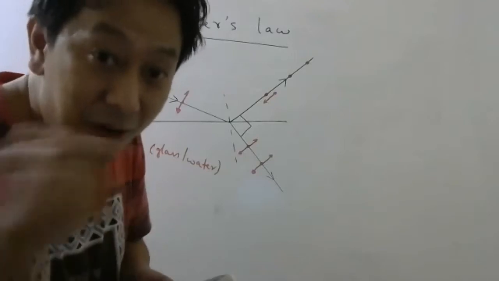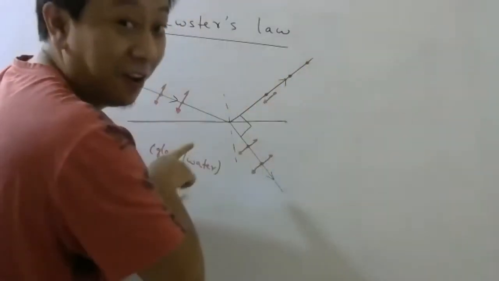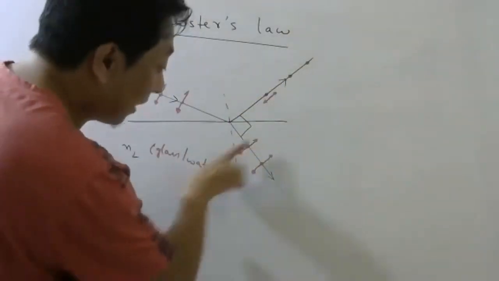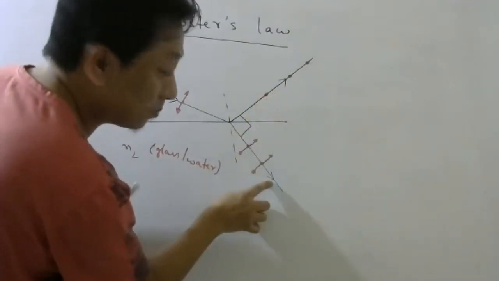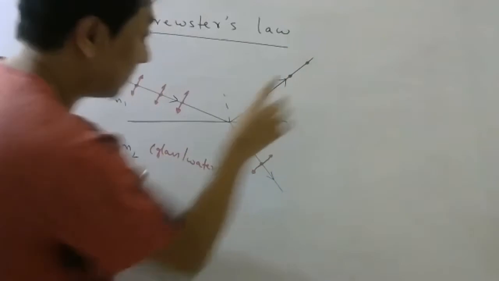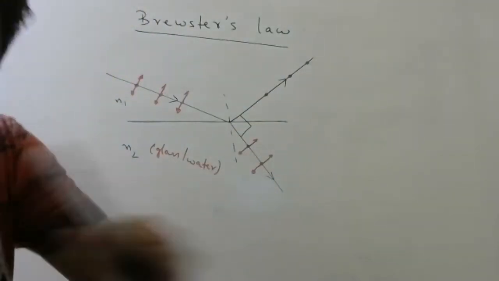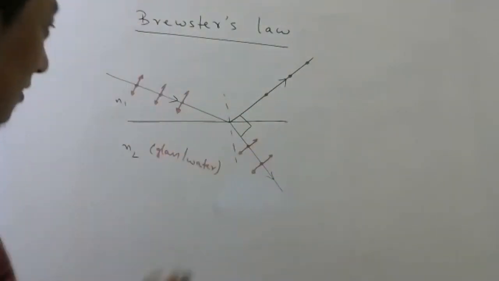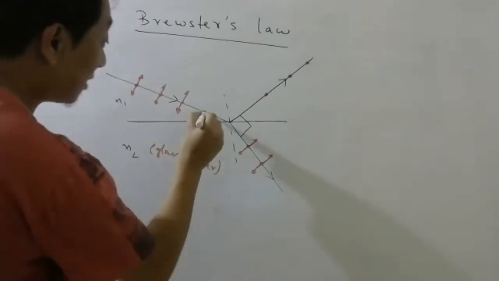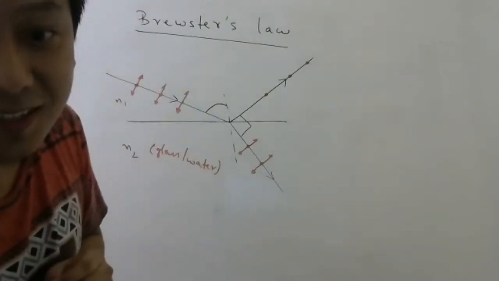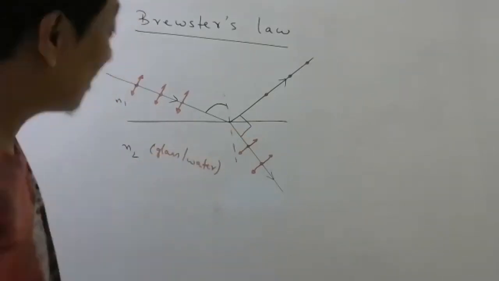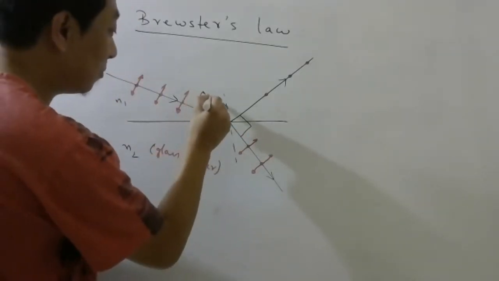Oscillations must be perpendicular to the direction of propagation. So the component cannot stay here when this is perpendicular to this. Again, details, you don't worry so much, students. Just remember this. And that special angle of incidence at which this happens, that angle is obviously called Brewster's angle.